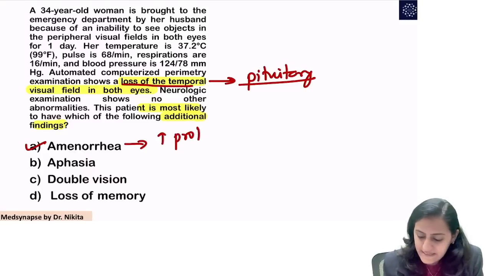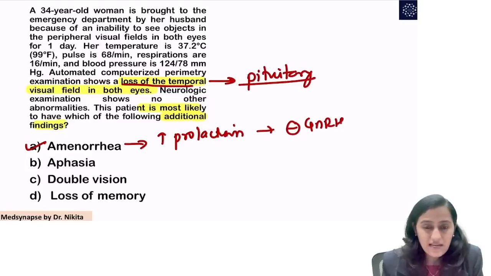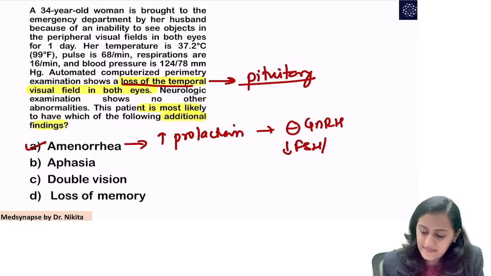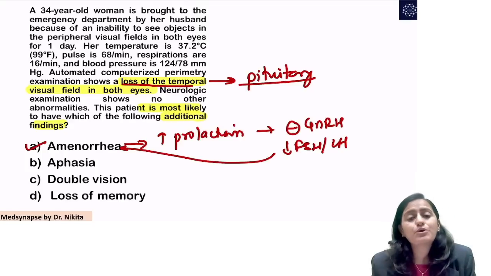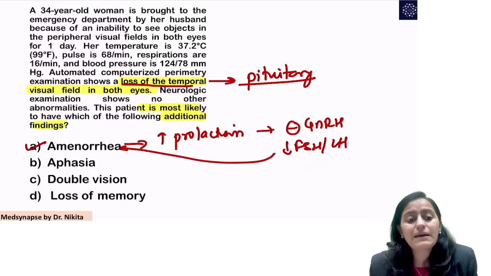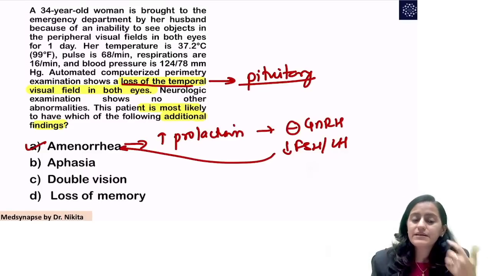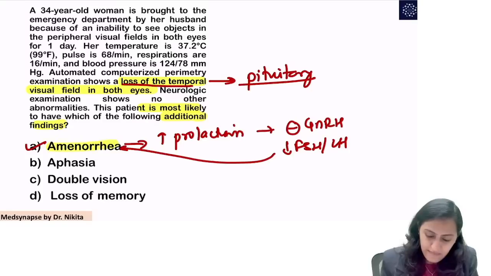So increased prolactin inhibits the GnRH, and that is why it decreases the FSH, LH levels, and that is how it can lead to amenorrhea. Prolactinoma, galactorrhea, that leads to amenorrhea. Is this clear with everyone? So the answer here is going to be amenorrhea.